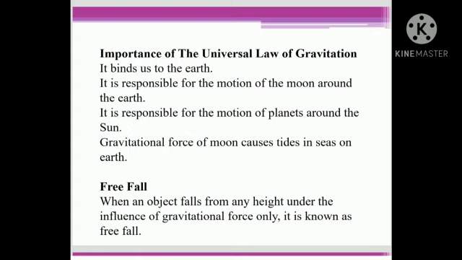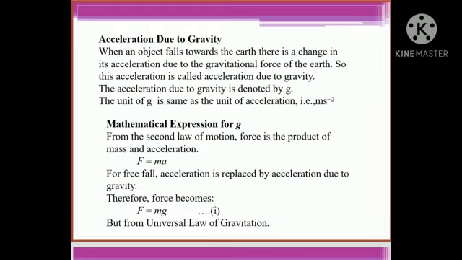Free fall. When an object falls from any height under the influence of gravitational force only, it is known as free fall. Acceleration due to gravity. When an object falls towards the earth, there is a change in its velocity due to the gravitational force of the earth. So the acceleration is called acceleration due to gravity. The acceleration due to gravity is denoted by small g. The unit of g is the same as the unit of acceleration, that is meter per second square.